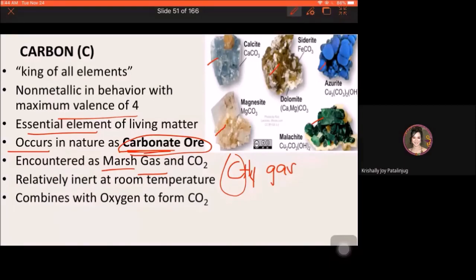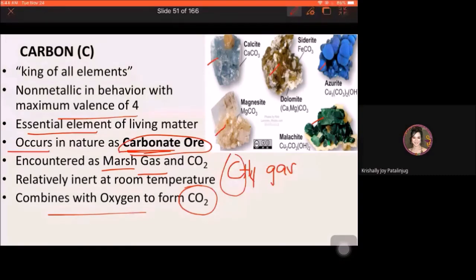Another thing, yung carbon, it is able to combine with oxygen to form a stable carbon dioxide gas. And at room temperature, relatively inert ang carbon dioxide gas. Okay?